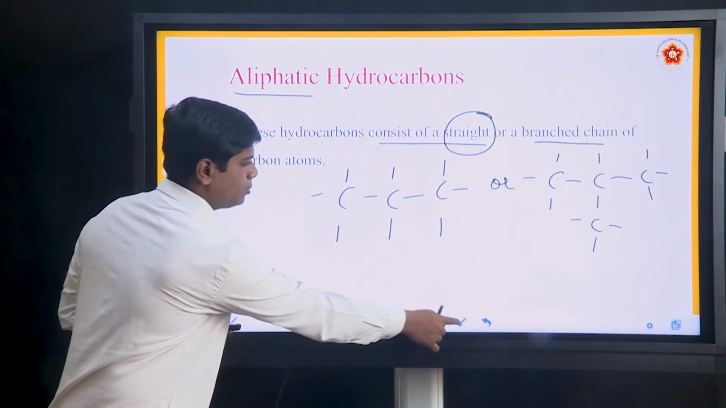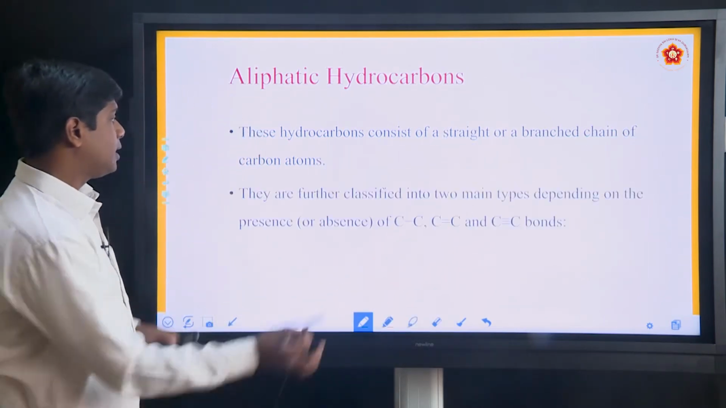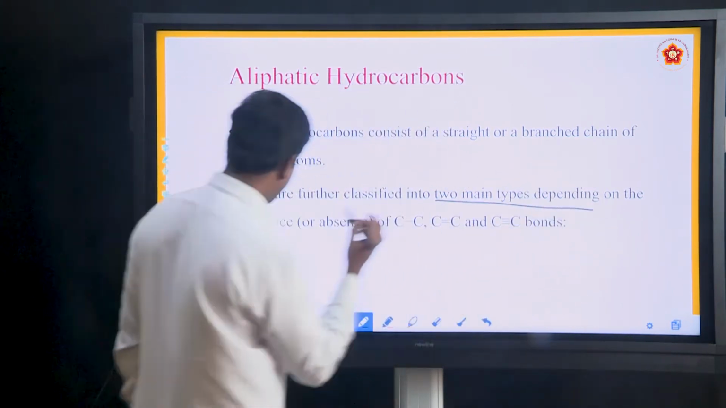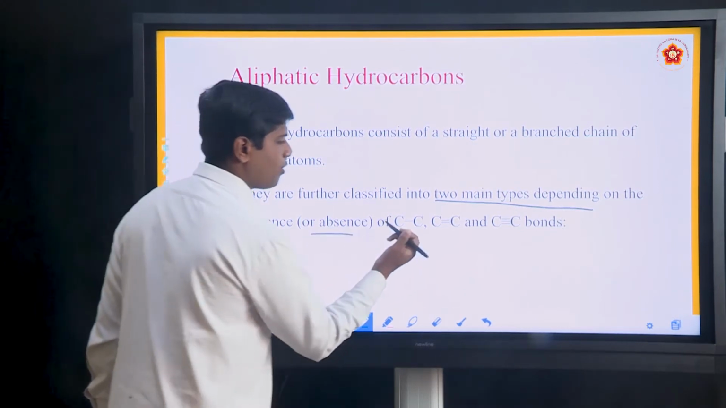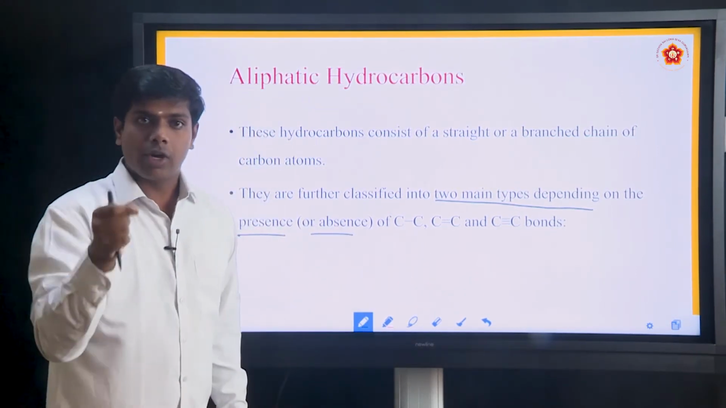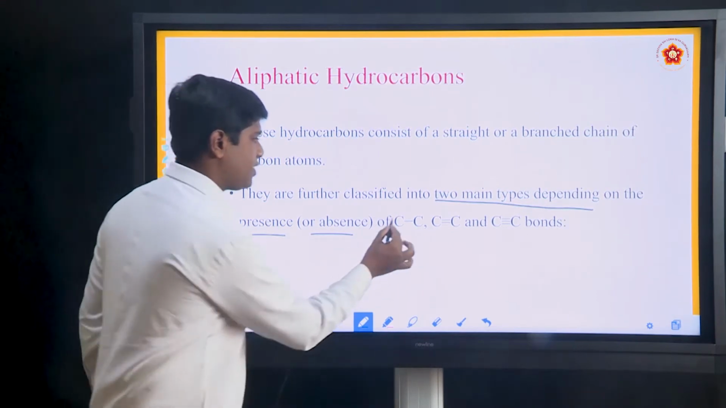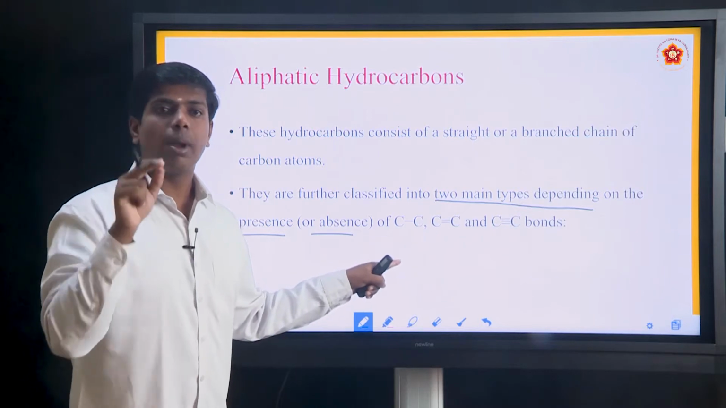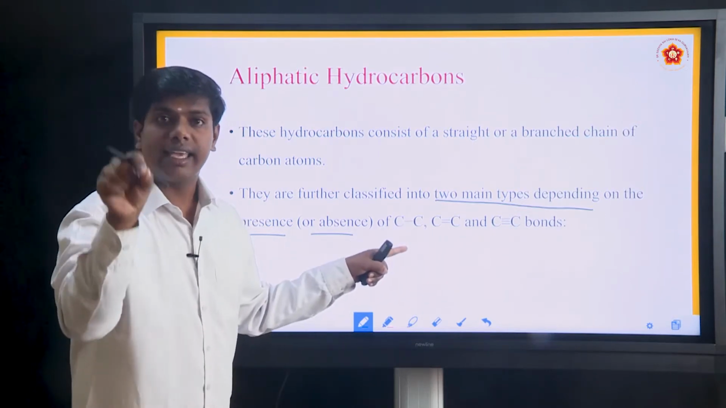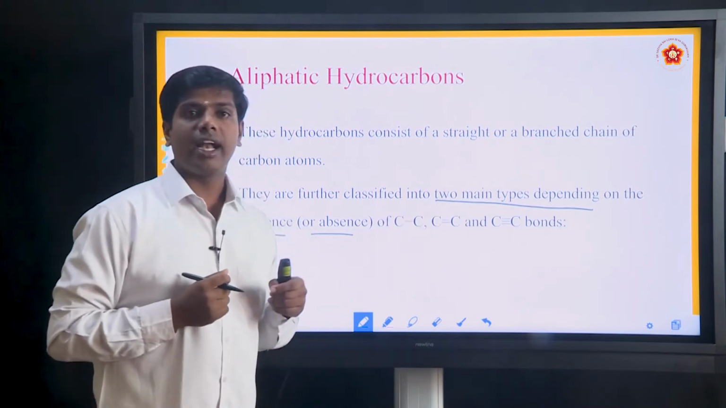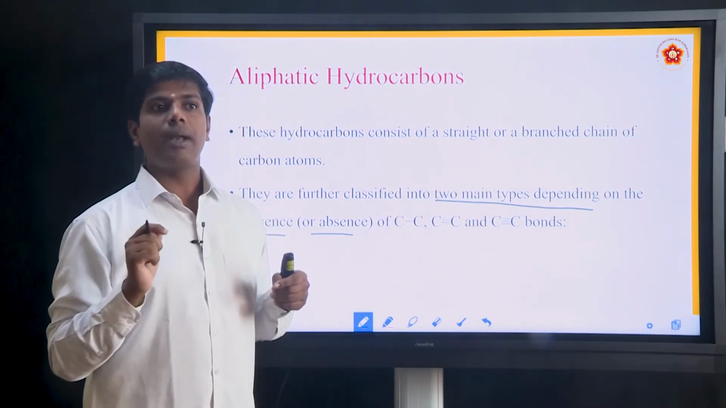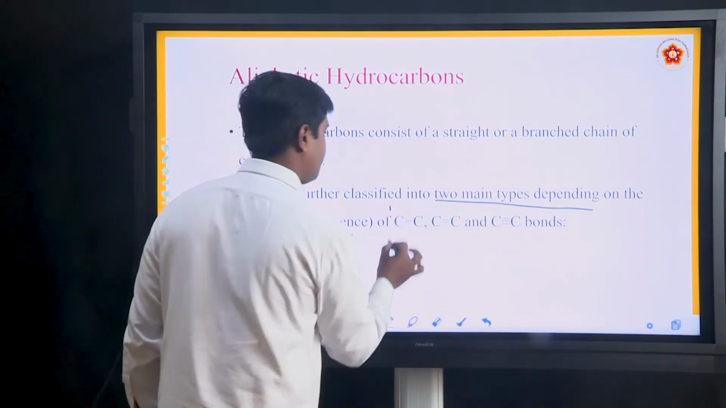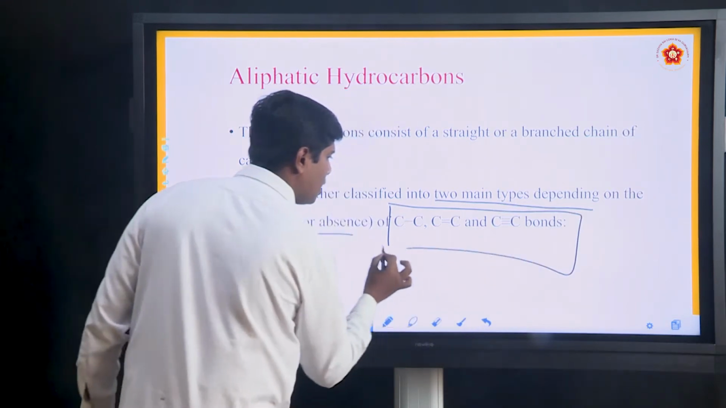Next, they are further classified into two main types, depending on the presence or absence of bonds. Between two carbon atoms, if it contains a single bond, they are classified into alkanes. If there is a double bond, they are classified into alkenes. If it contains three covalent bonds, they are classified into alkynes. This point is very important.